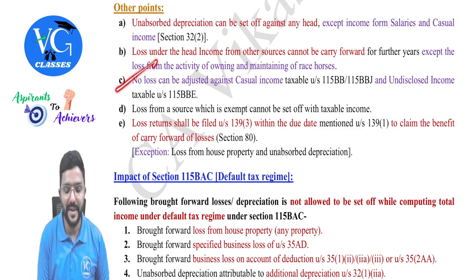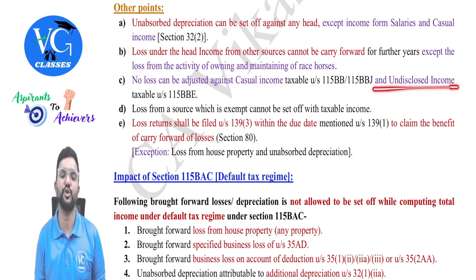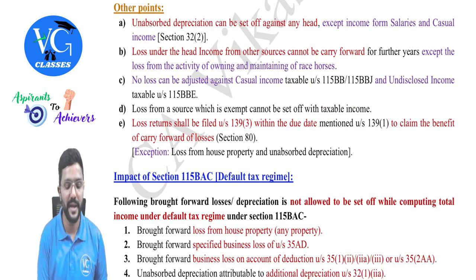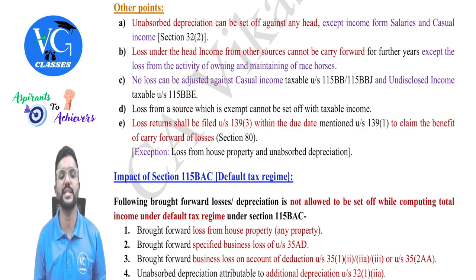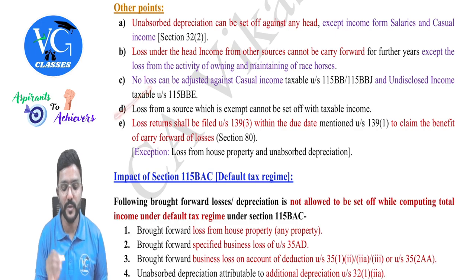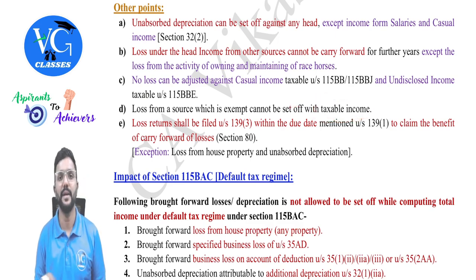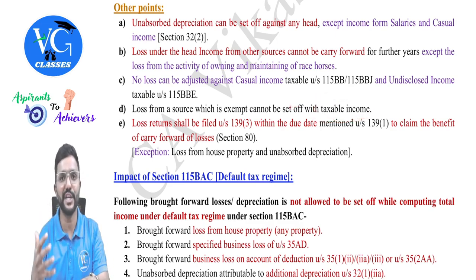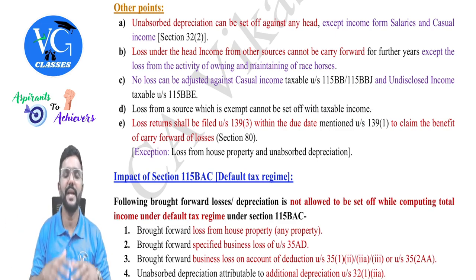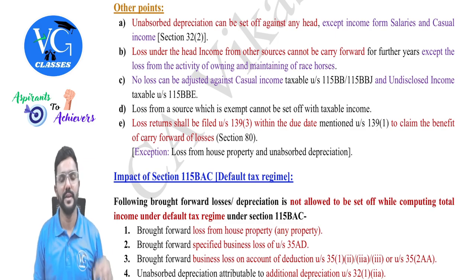Then no loss can be adjusted against casual income and undisclosed income, guys, which is covered under section 115BB, 115BBJ, and undisclosed income under section 115BBE. Then loss from the source which is exempt cannot be set off with taxable income. For example, sir, if I earn an income from an agriculture land which is used for agriculture purpose in India, it is exempt. What if in any particular year I suffer a loss?